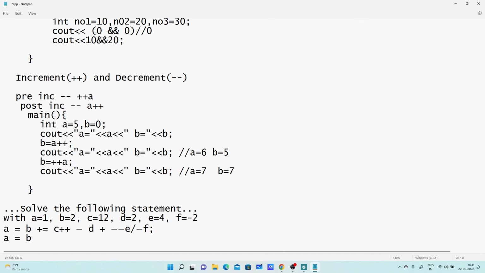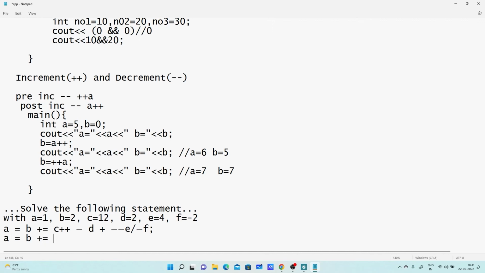A equals to B. Here I am writing plus equals to. One important point: before this assignment and after this assignment I have used the space, but in this particular operator I am not using the space. Why? Because this is the compound assignment operator, we can't have space in between. If I am giving the space there is an error, so I am not using any space here.